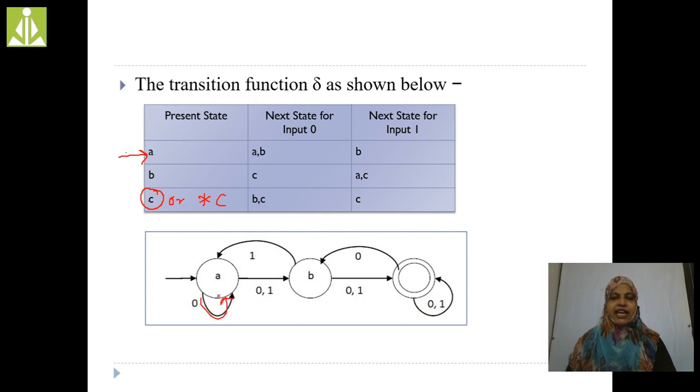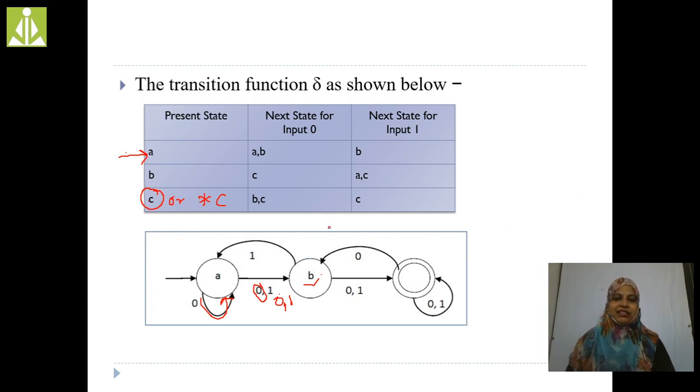A on 0 we also reach B. A on 1, we reach this B. So whenever we apply 0 or 1 input on A, we reach B. That's the reason we are writing 0 comma 1, separating the input symbols by comma.